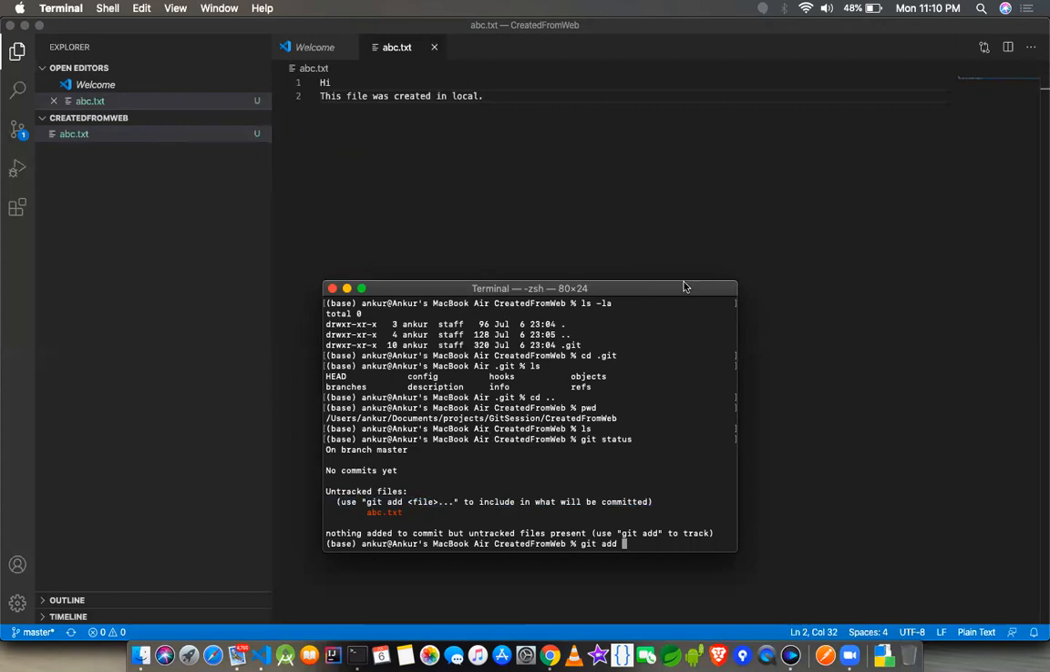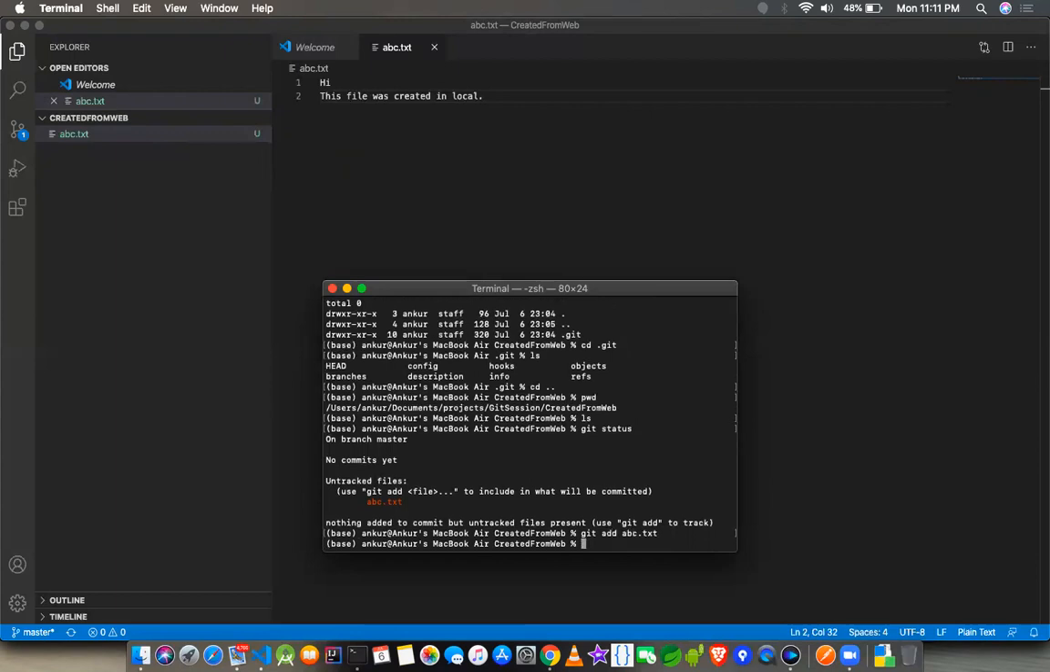Now there are three different steps which you need to do. First of all, you have to do git add followed by the file name that you want to add. In this case, it is abc.txt. You can also add other files. Otherwise, you can just do git add dot, which will add all the files in the current directory. But specifically, we have one single file, so it's not a problem to add a single file. So this is the first step that you did.